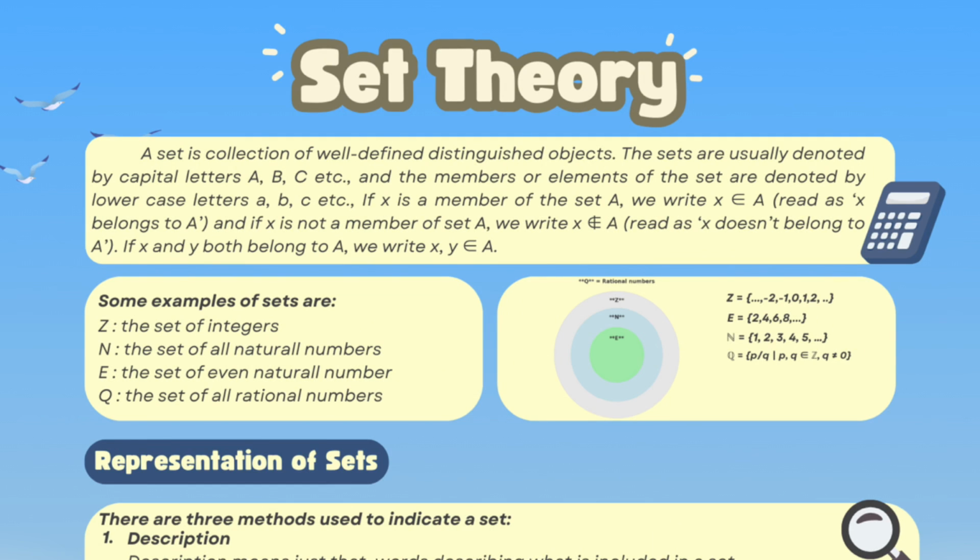Next, the set is Q. Q is the set of rational numbers. The members of this set are numbers that can be expressed as a fraction p divided by q, where p and q are integers and q is not equal to 0. The set of rational numbers can be represented as Q = {-3/2, -1, 0, 1/2, 1, 2/3, 2, ...}.